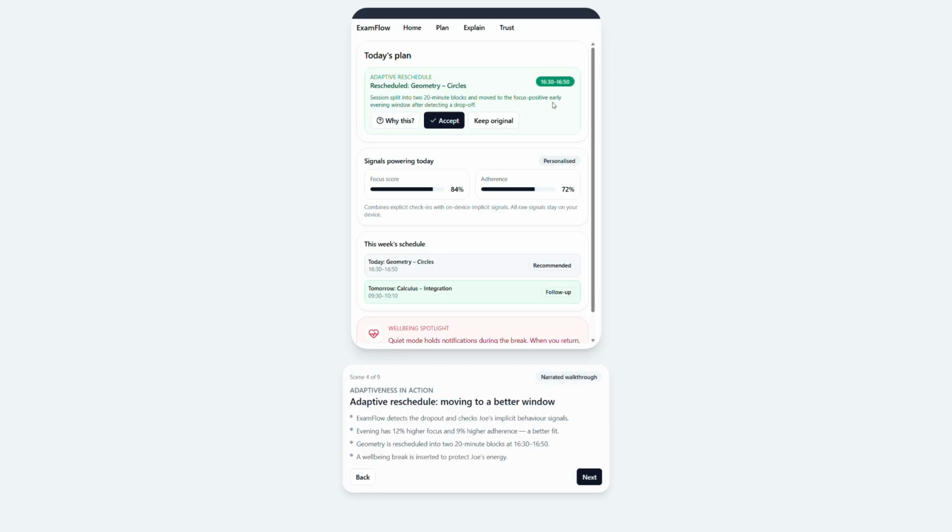Next time he checks the plan, the geometry has been scheduled into two 20-minute blocks at 4:30, an evening window with higher focus and adherence. A concise why explanation cites low confidence, high exam weight, and stronger evening focus. Joe can accept or keep the original slot. This is mixed initiative personalisation, where the system adapts but autonomy is preserved.